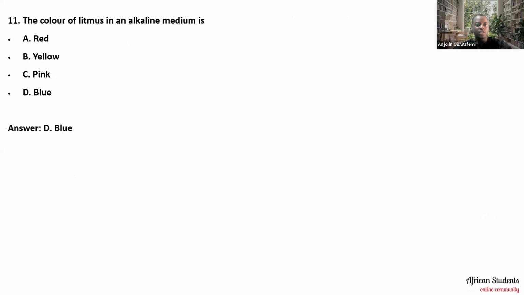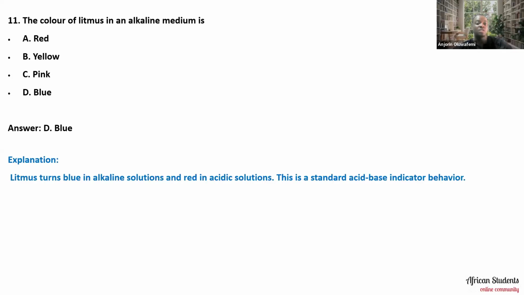So the answer is actually blue. If you bring a red litmus paper, you get blue in an alkaline medium. So litmus paper turns blue in alkaline solution and red in acidic solution. This is a standard acid-base indicator behavior.